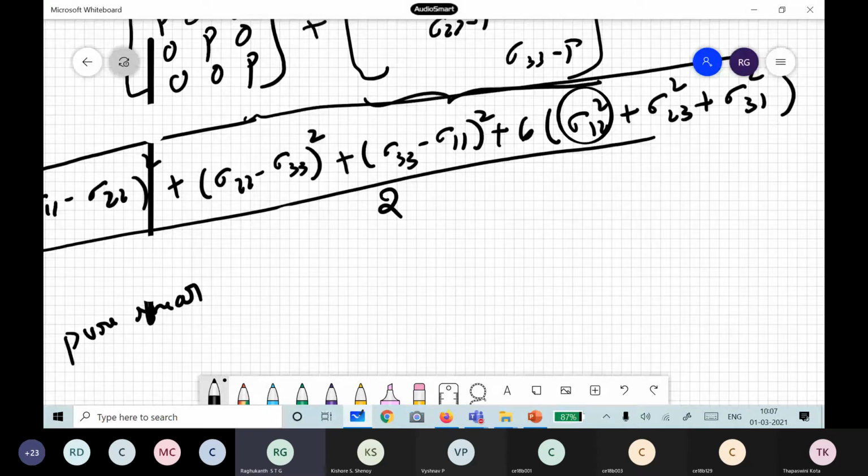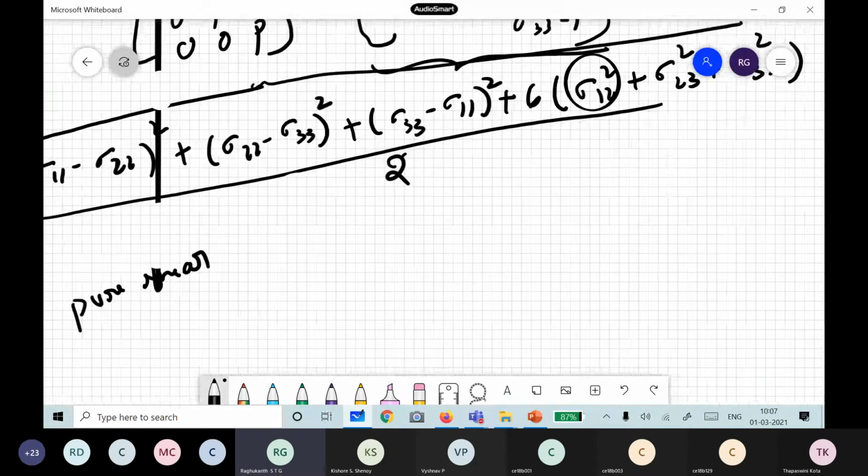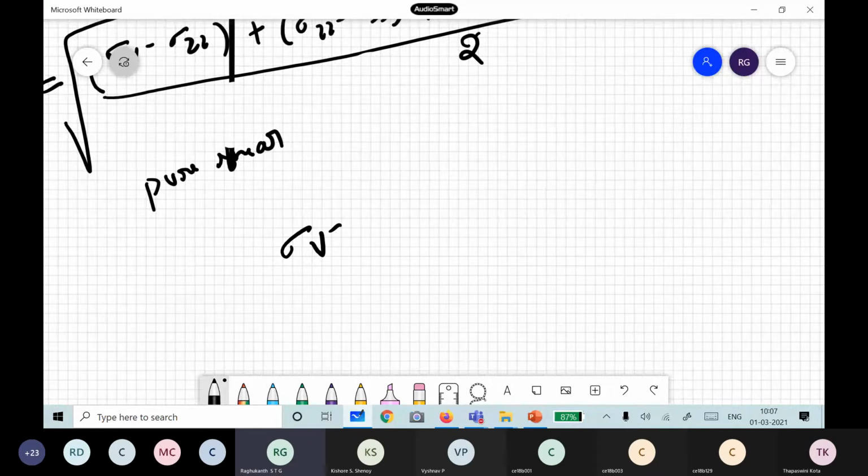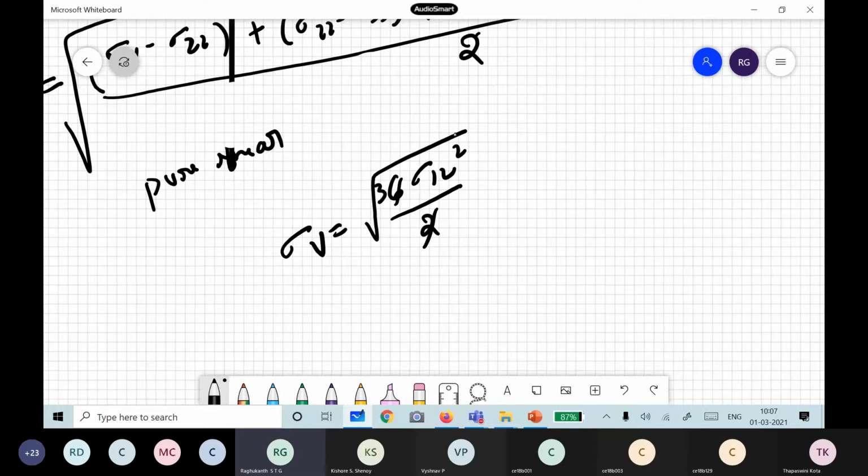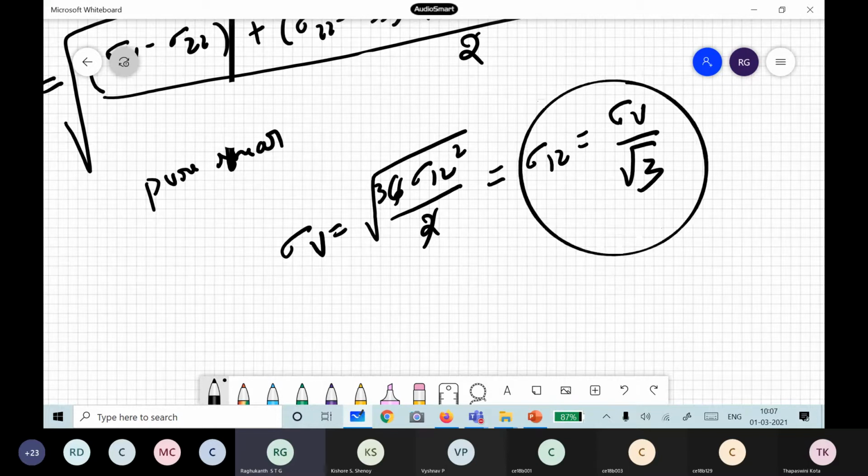So automatically this 6 comes, 2 threes are 6, you followed it. So this turns out to be square root of 6 sigma 12 squared. If you take only one shear, this 3 comes, and finally your sigma 12 becomes sigma v by root 3 actually. So this root 3 business comes from the von Mises theory. This you have to understand.